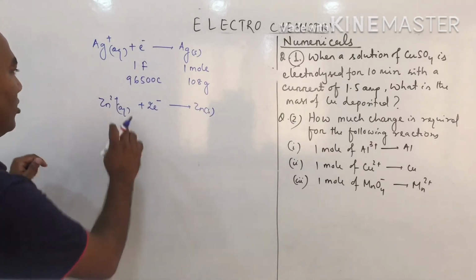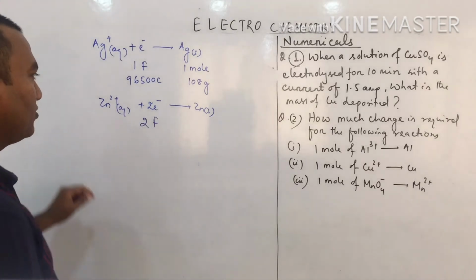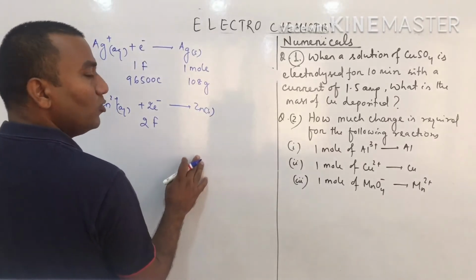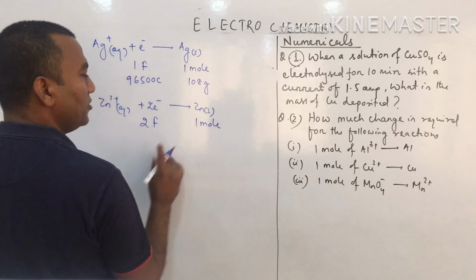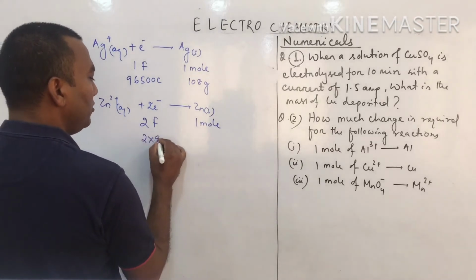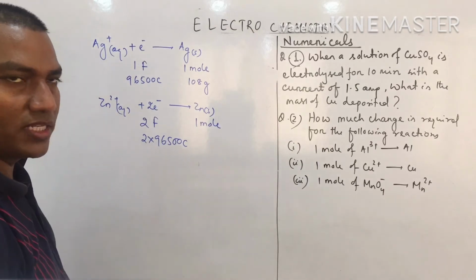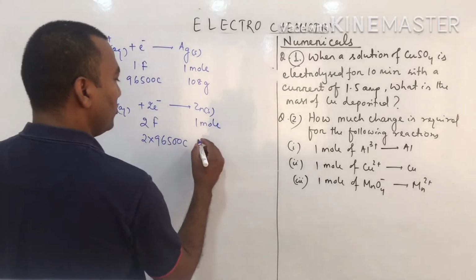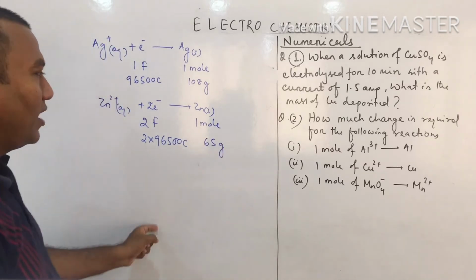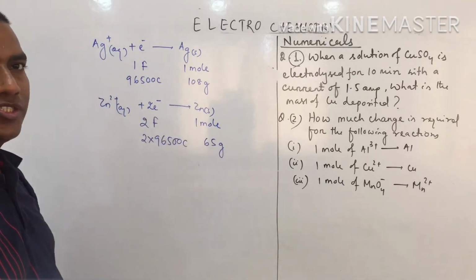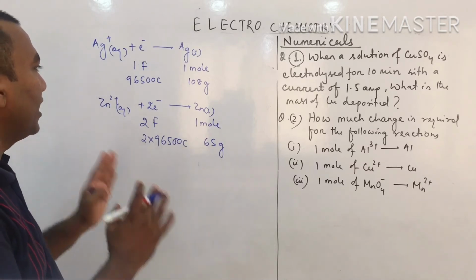Similarly, come to zinc. When 2 farad of charge passes through the solution, 1 mole of zinc is deposited. That means 2 into 96,500 coulomb of charge passed through the solution deposits 1 mole of zinc, which means 65 gram. So 1 coulomb gives how much? Given coulomb, how much? This is the method by which we can calculate easily.